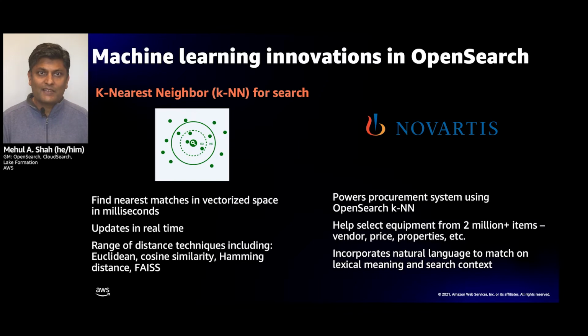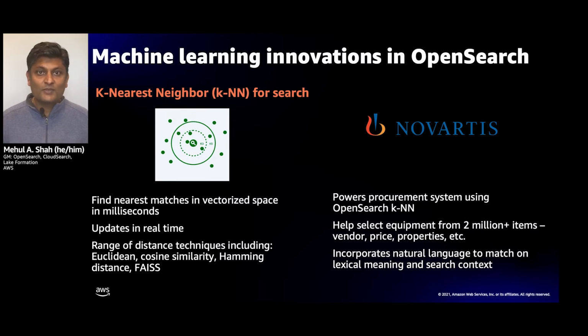Now, doing this out of the box, without any special functionality, can take a long time. Either you're moving the data in and out of OpenSearch, or you're scanning through lots of data, and it can take minutes per query. Well, we've actually embedded k-nearest neighbors and the most leading edge algorithms of k-nearest neighbors inside the query engine itself, and it distributes across the cluster.